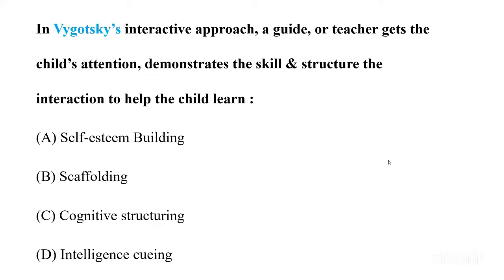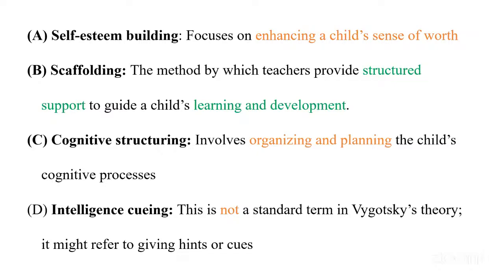Okay. Next question is, in Vygotsky's interactive approach, a guide or teacher gets the child's attention, demonstrates the skill and structures the interaction to help the child learn. Option A is self-esteem building, B is scaffolding, C is cognitive structuring, and D is intelligence queen. Let's see what is the explanation for these options.